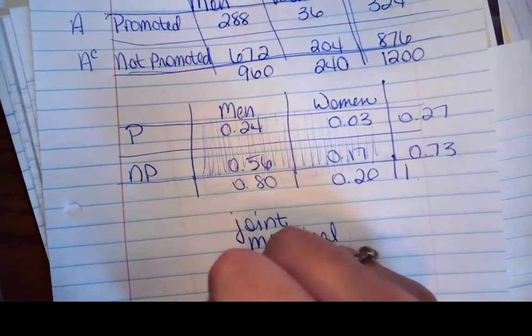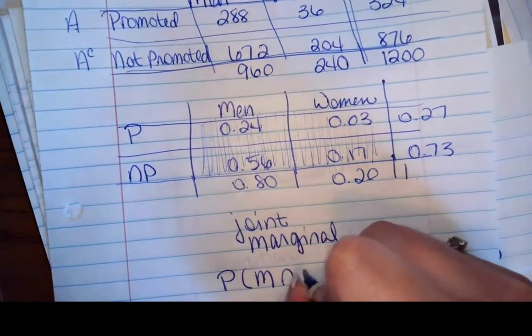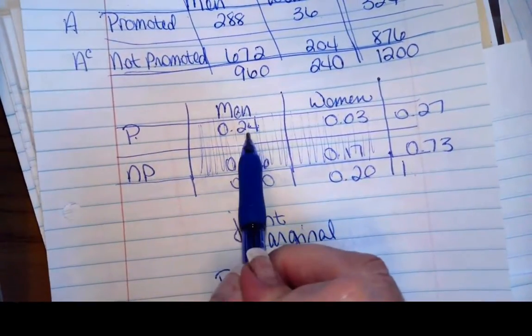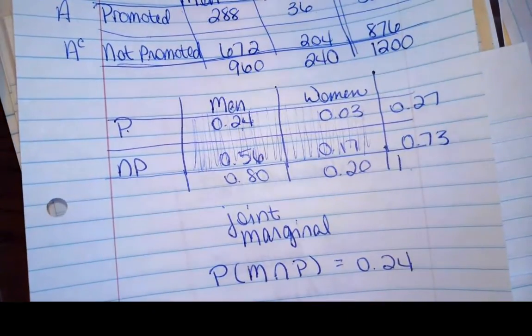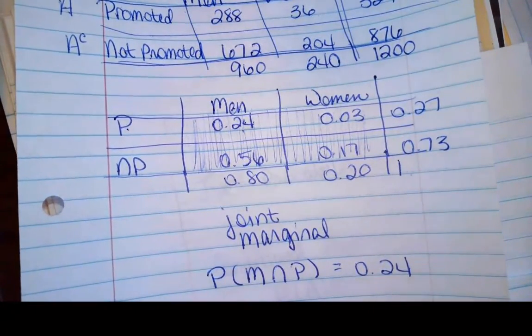So the probability of being a man and being promoted. So look at men and promoted, and that's going to give me 0.24. So I can get these probabilities based on just looking at the table. Well, that takes us to conditional probability.